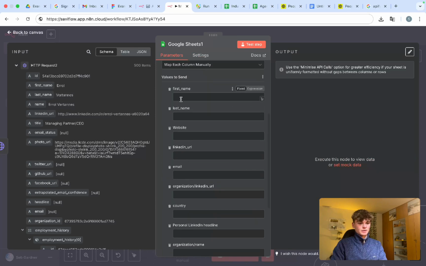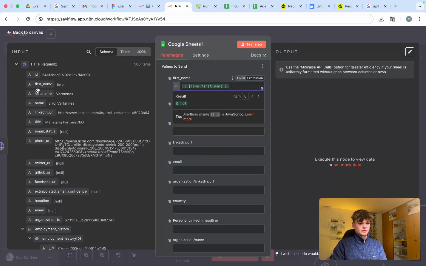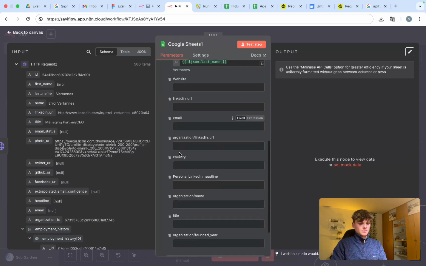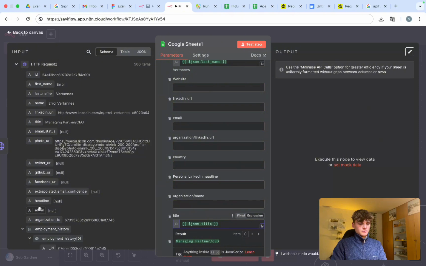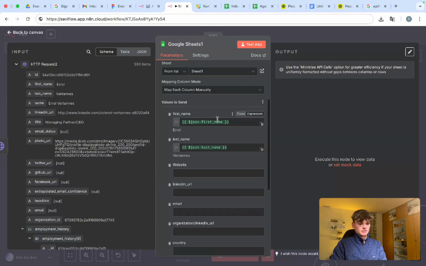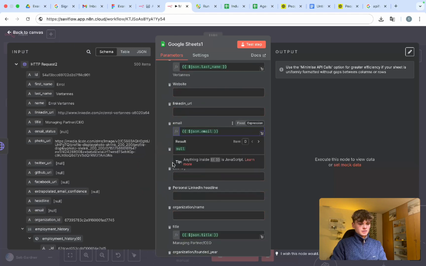and then we populate all this data with all of the dynamic variables from the previous node that's retrieving the data scraped from Apify. We've got title down here. We've got email. Where's the email? Email. Headline.